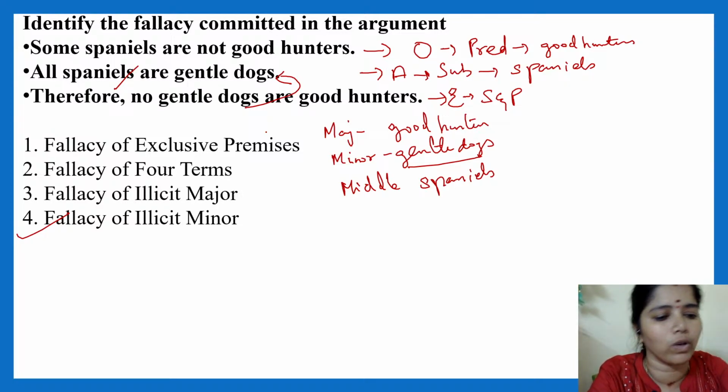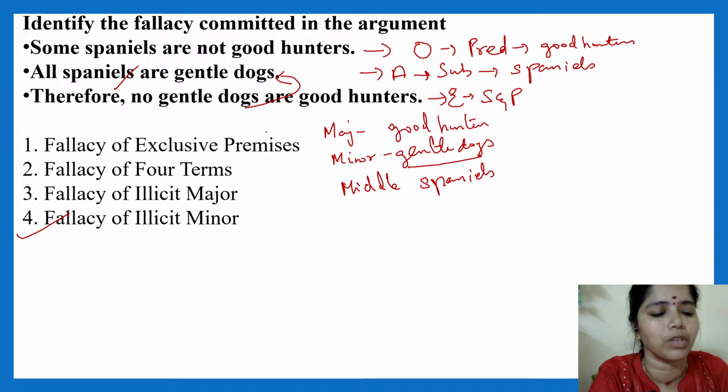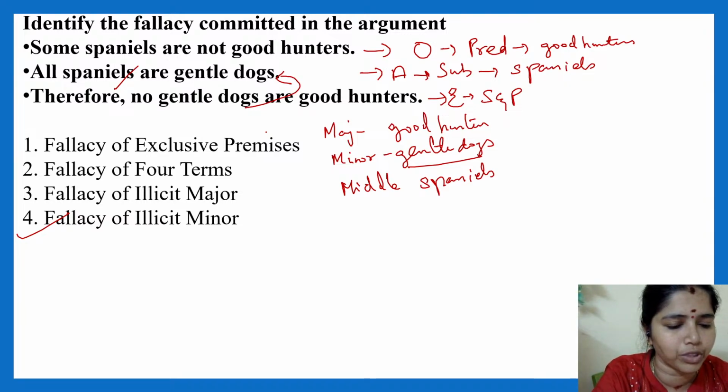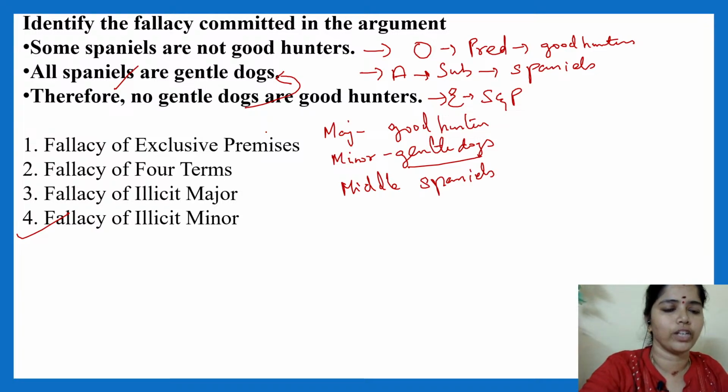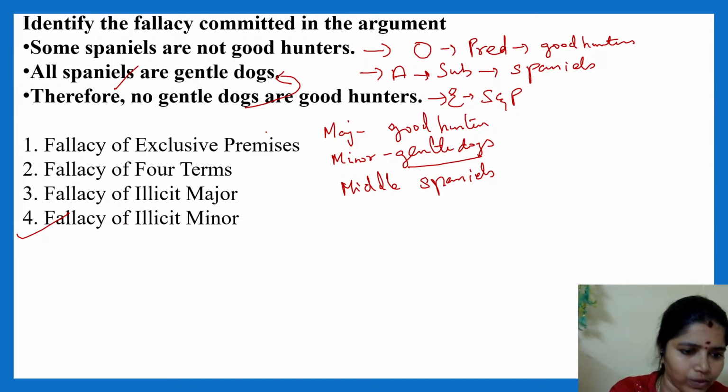Okay, now I'll give you one kind of a learning. You check for undistributed middle fallacy, whether there is an undistributed middle fallacy or not. Check. Major, good hunters. Minor, gentle dogs. Middle, spaniels. Very good, you can identify.